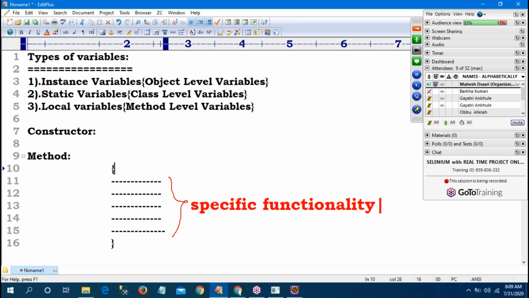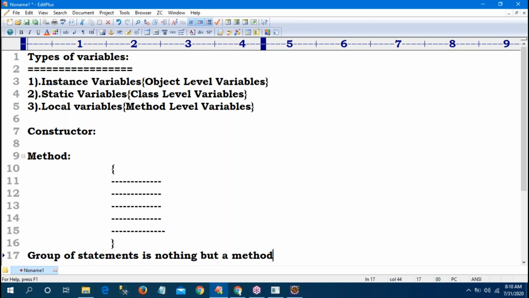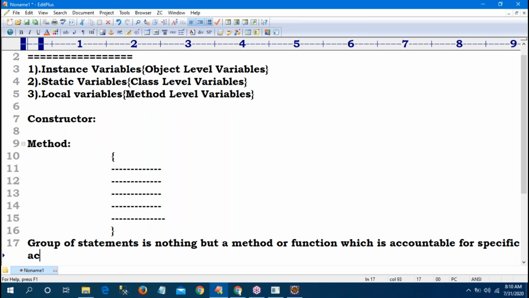A group of statements is nothing but a method, or function also, which is accountable for a specific action.